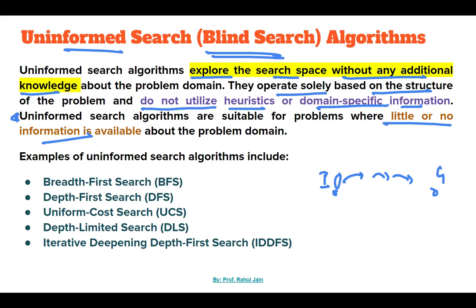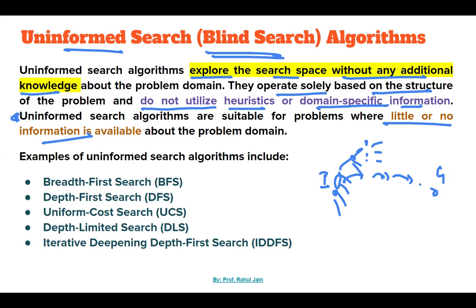So we are at this state, we will just figure out what the next possible states are. Then whatever would be optimal, again we will choose the next possible state, and in this way we will go. Basically we do not have any information about the goal state, but we are just exploring the upcoming states, and on the basis of that we are going towards the solution state, right?